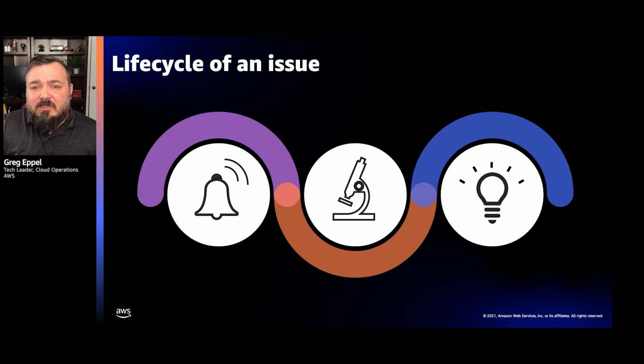When we dive into observability, we need to also talk about the life cycle of an issue, right? Because ultimately, that's what we're trying to do. We're trying to avoid issues, and we don't live in a perfect world. We're going to still encounter those issues, but we need to make sure that we get through those and resolve them quickly and efficiently. The first step of the life cycle of an issue is detection, and then we go into the investigation, and then we go into the remediation.